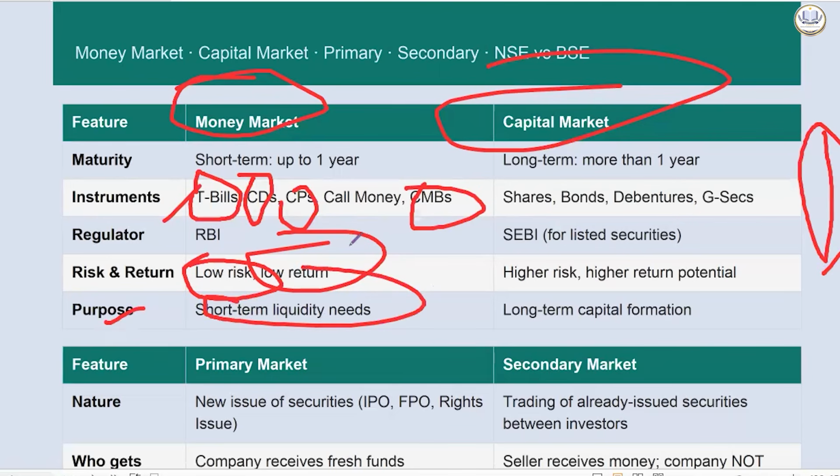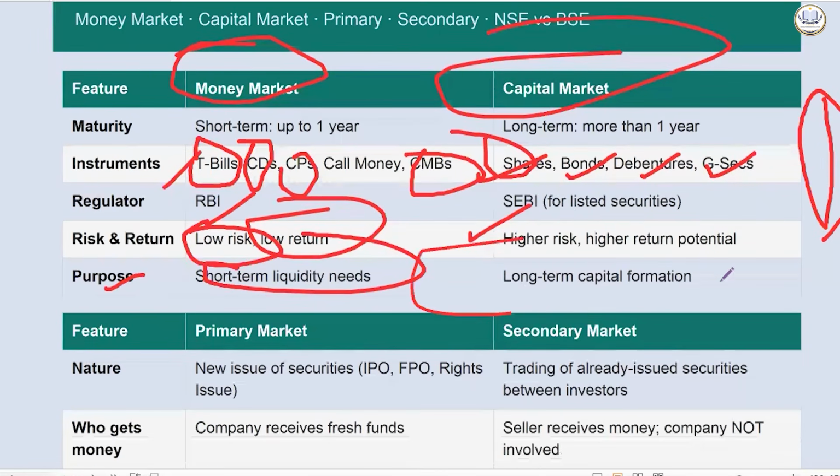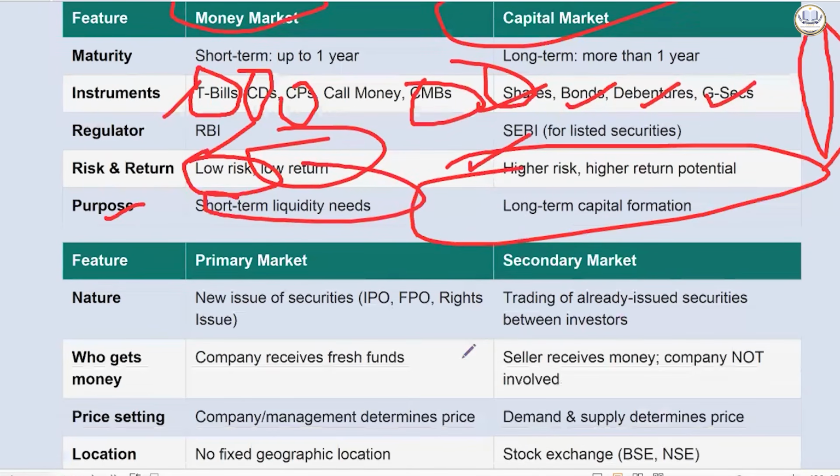Now, we also have capital market. We will read these in greater detail. It includes shares, bonds, debentures, GSECs or government securities. You will read all these things in a bit of detail. Money market is regulated by Reserve Bank of India and capital market is regulated by SEBI. Here the risk will be high, the return will be high. And here we are doing everything for the long term.